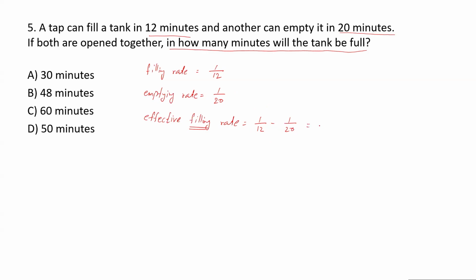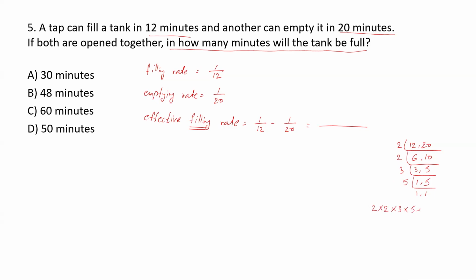Again, you have to take the LCM. So we have to compute the LCM of 12 and 20. I'll start with 2: 6, 10. Again 2: 3, 5. Then I will take 3: 1, 5 as it is. Then I will take 5: 1, 1. So LCM will be 2 into 2 into 3 into 5.